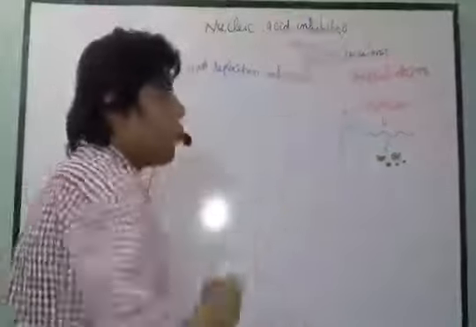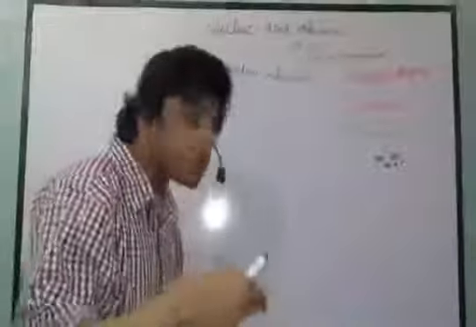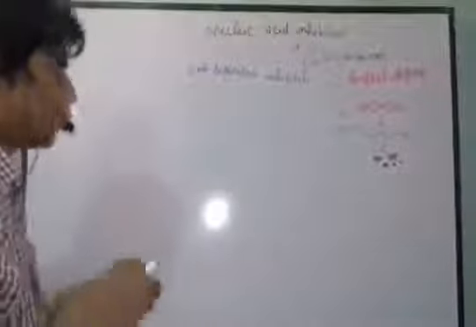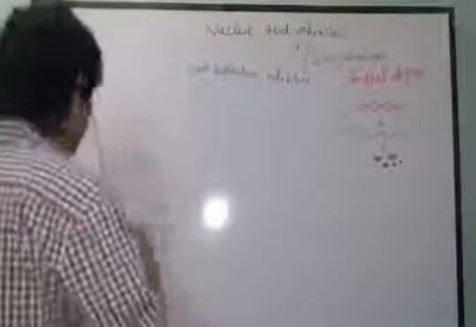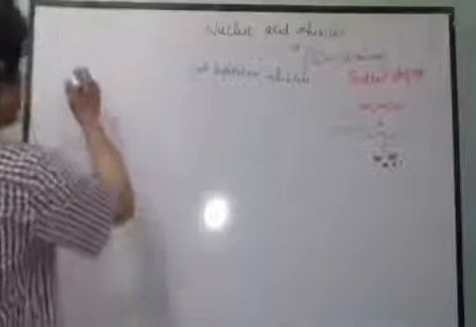Now if we talk about fluoroquinolone drugs, the drugs involved in fluoroquinolones, let me write the names.